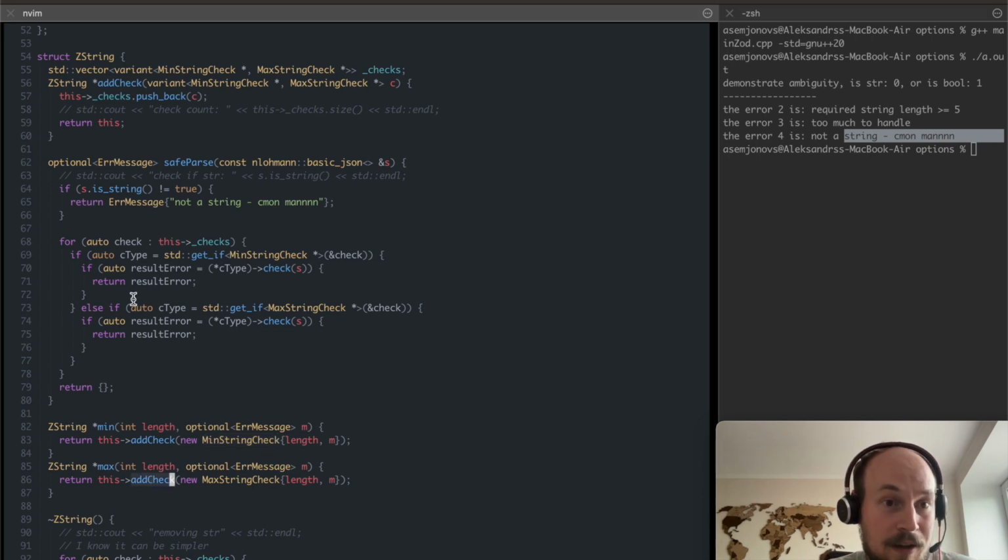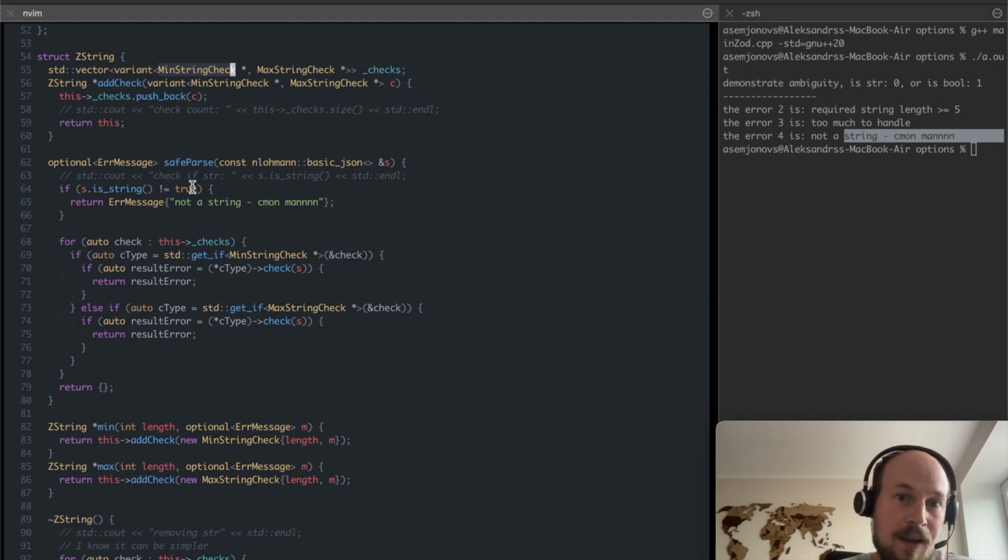So whenever I add the check, well, I push back the validation I create. I store a pointer to a heap, and the vector of checks, so this vector can accept something that could be either a pointer to a max string check struct, or an instance of a class or struct, whatever, or min string check.